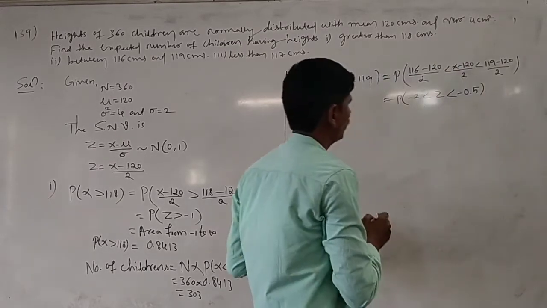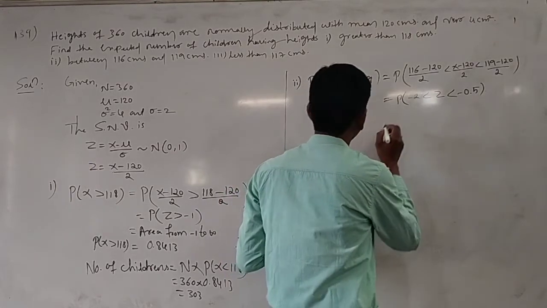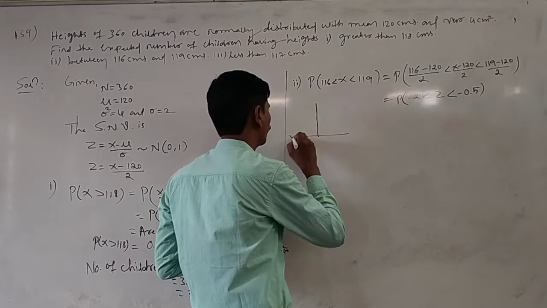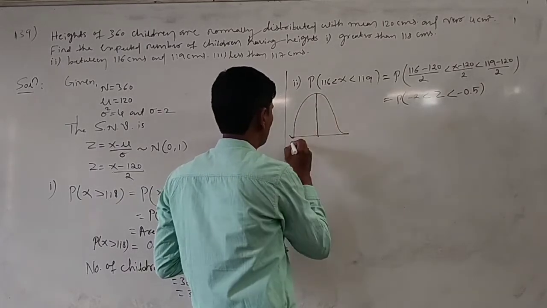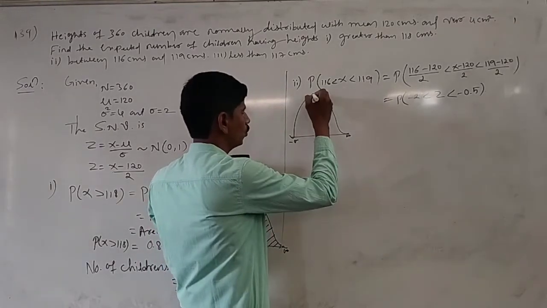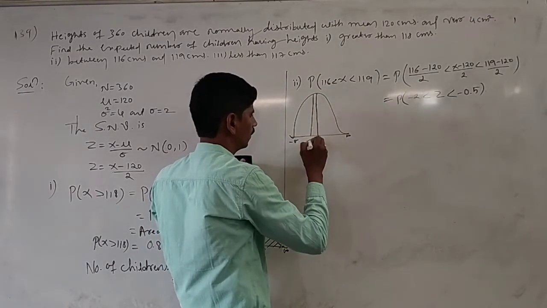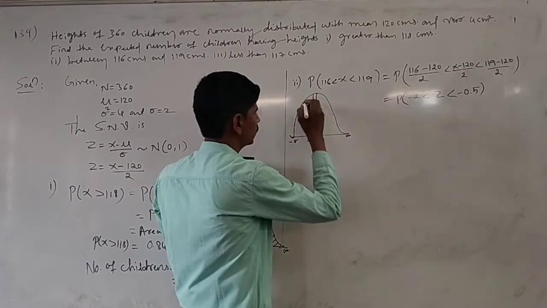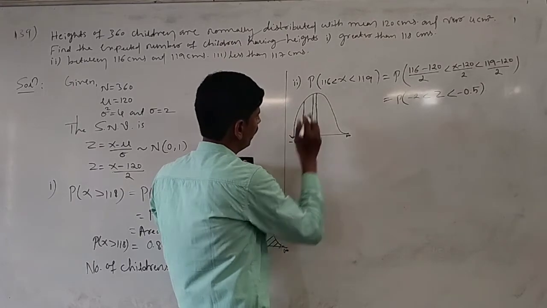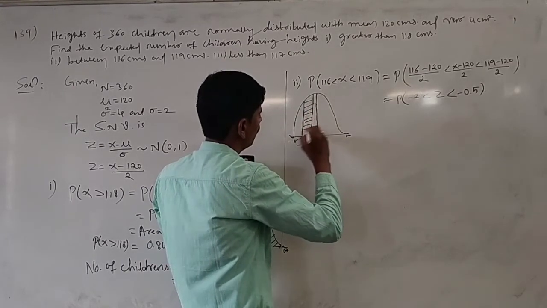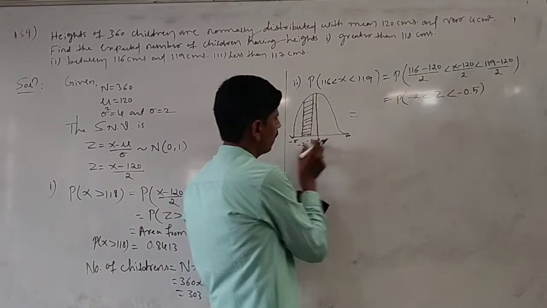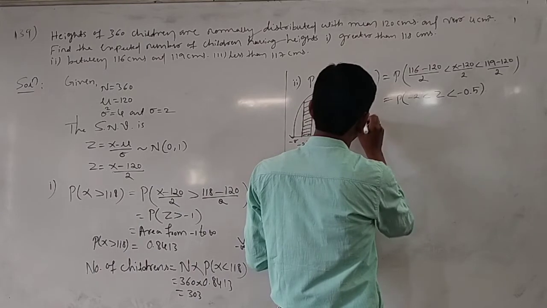Here we have to draw a small curve. The first value is minus 0.5 and the second is minus 2. Both values are negative, which means you have to find the area from minus 2 to minus 0.5.